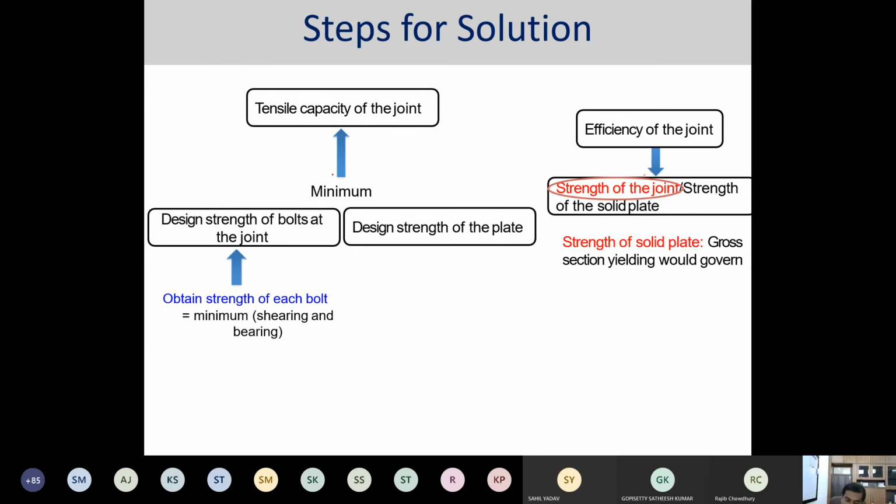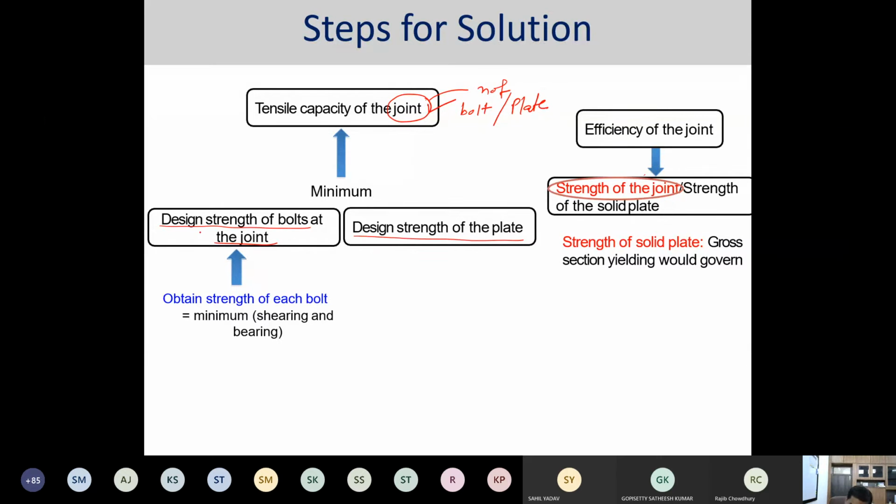How do we find the tensile capacity of the joint? You can find the design strength of the bolt at the joint and the design strength of the plate, which would give you the tensile capacity of the joint, not bolt or plate. Okay.